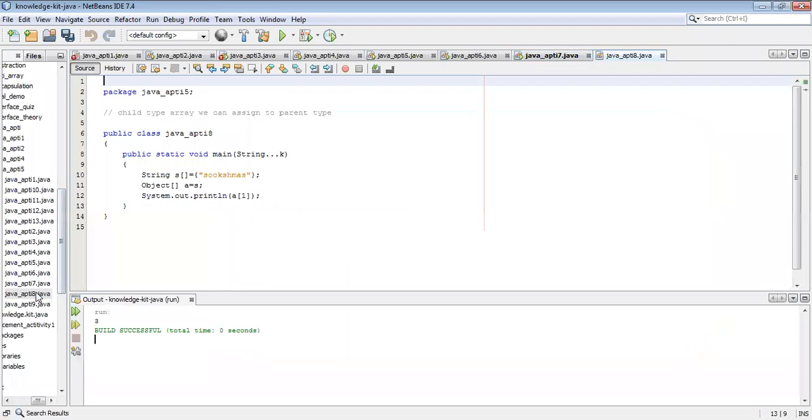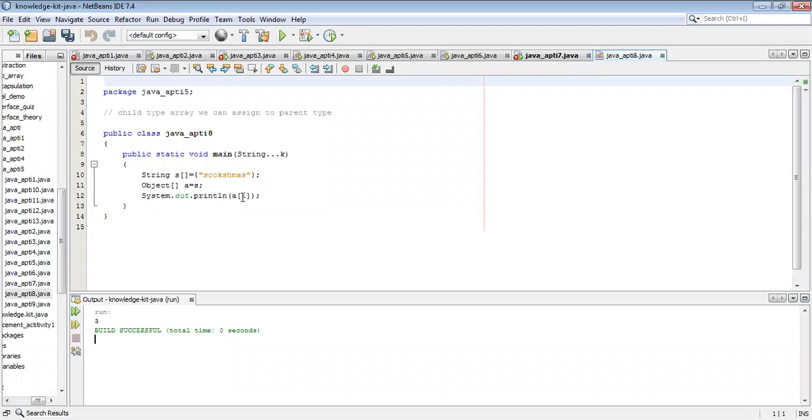No compile time error, maybe. 0 will be displayed, 0, 1 like this. So basically here the string is a child type array, we are assigning it to the parent type. Object is a root class for all the classes in Java.